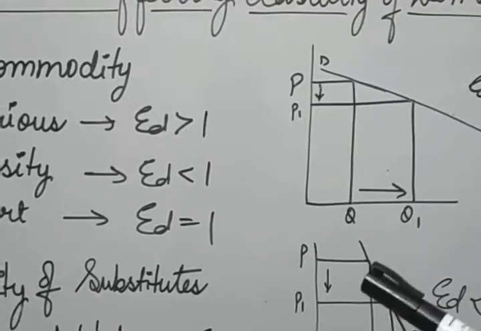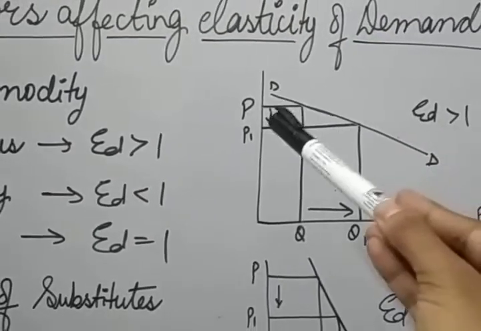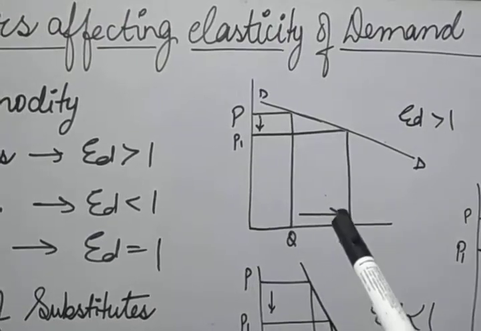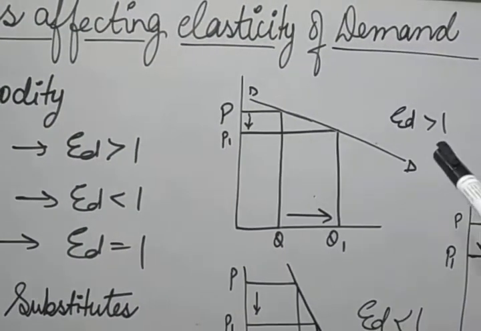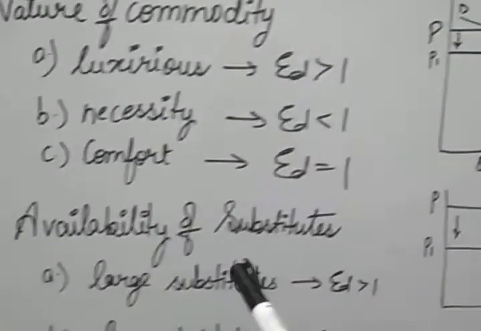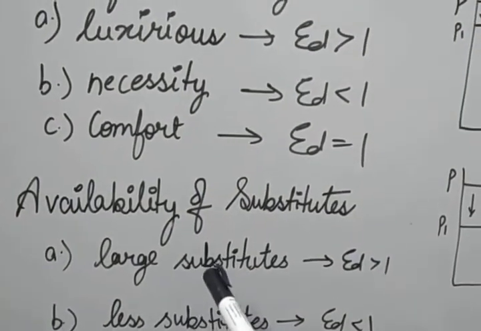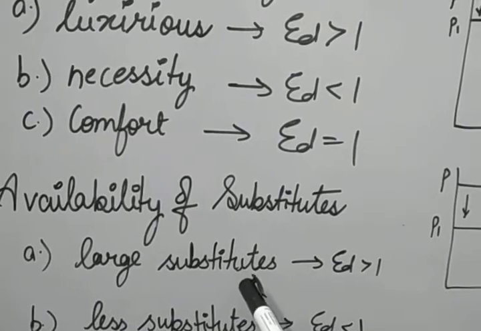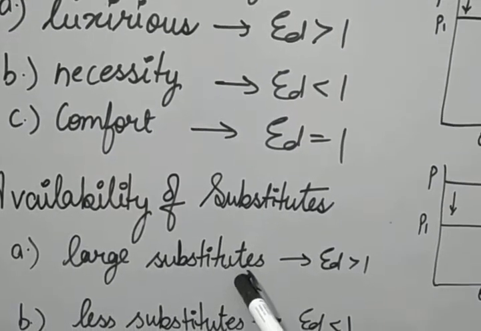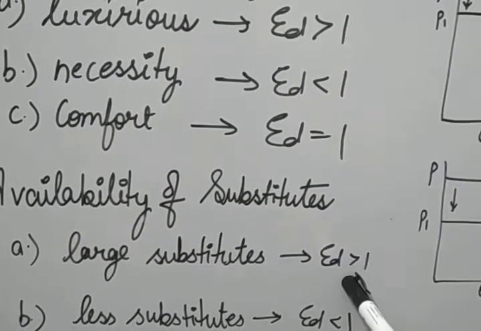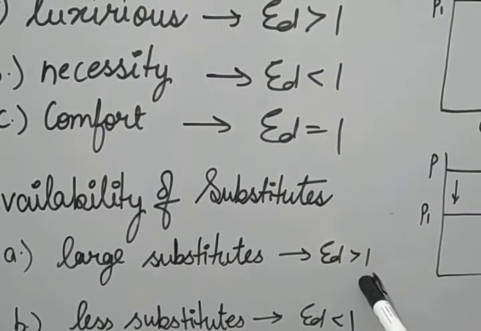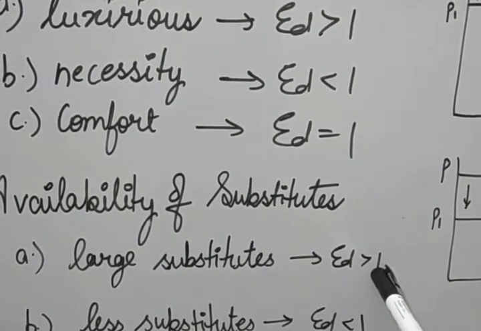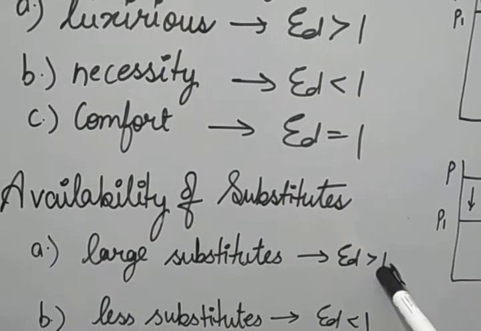So that means if there is a little bit of change in the price but more quantity is affected, the elasticity for such a commodity is greater than 1. So the commodities whose more number of substitutes are available, the elasticity for those goods is greater than 1. The reason is that with a little change in the price, the consumer will shift to another commodity.